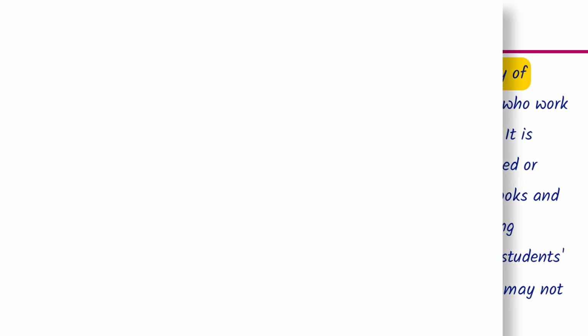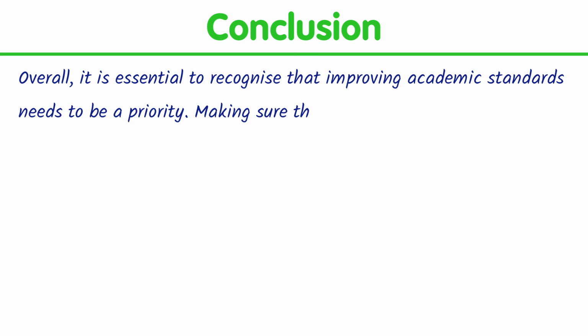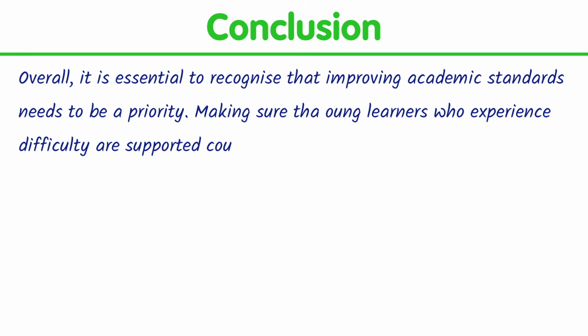And now it's time to write our conclusion part. As you remember, in the conclusion part, we almost always start our first sentence referring to the thesis statement, or kind of paraphrasing the thesis statement. Overall, it is essential to recognize that improving academic standards needs to be a priority. Making sure that young learners who experience difficulty are supported could reap massive rewards.